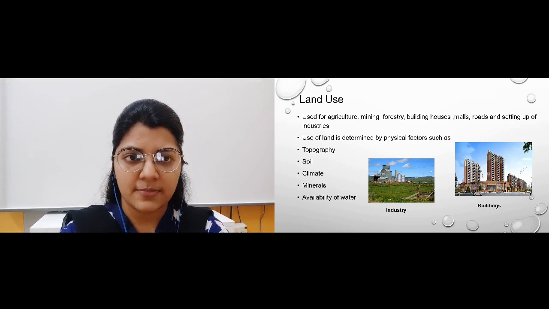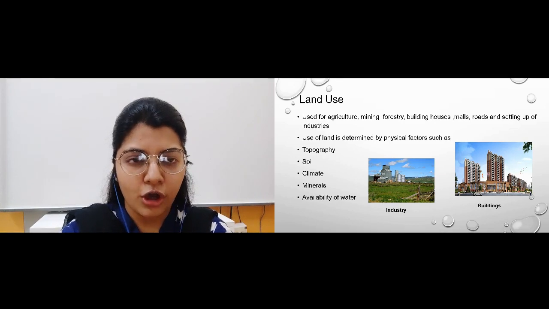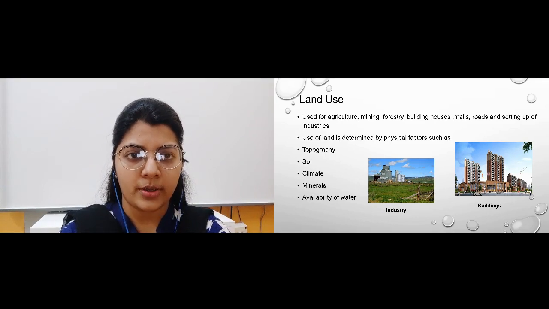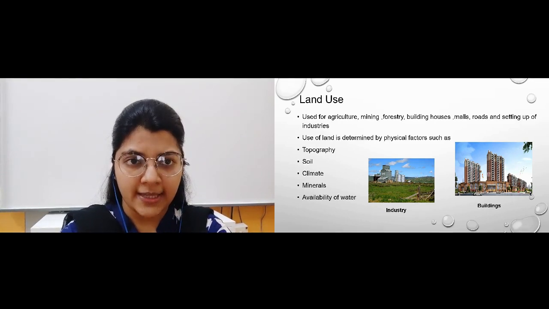So this was about land use, where we have studied that use of land can differ because of physical factors, and uses of land are also different, like for agriculture, for building, for setting up of industries and all of it. Now in the next part we will study land use on the two different sides.